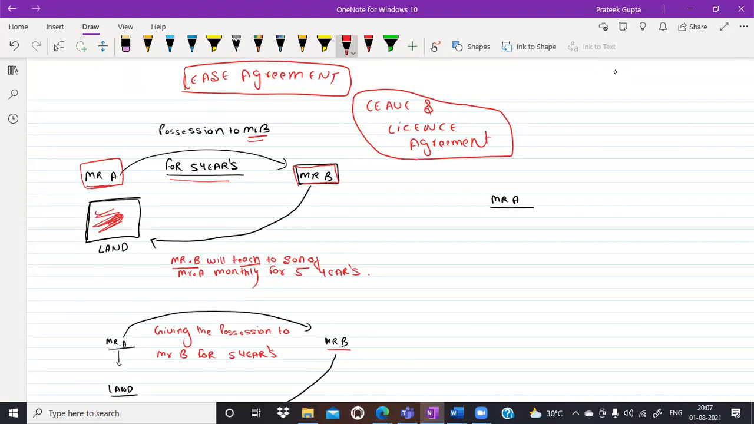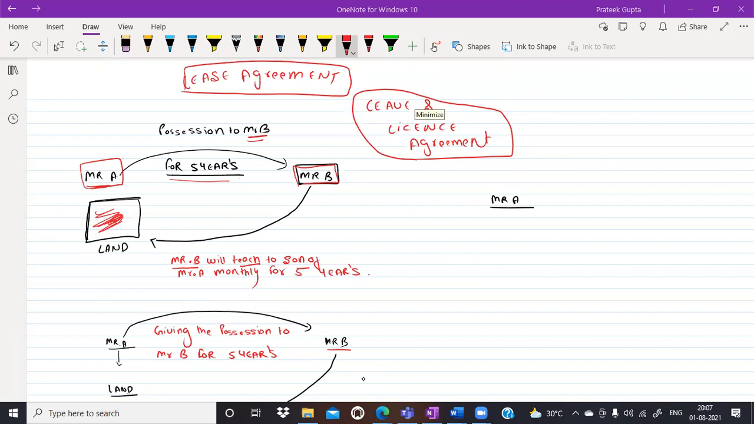Now, my question to you is, what do you think? This transaction would be known as what? Anyone would like to answer here? Okay, Sagar is saying lease. Mansingh is saying barter. Saurabh is saying lease.